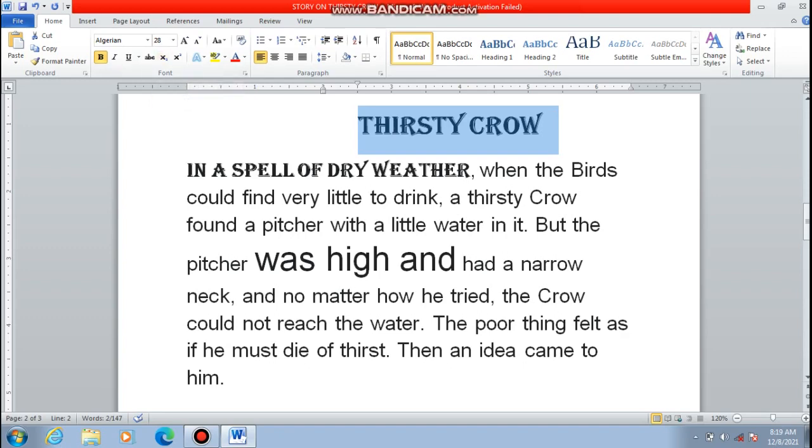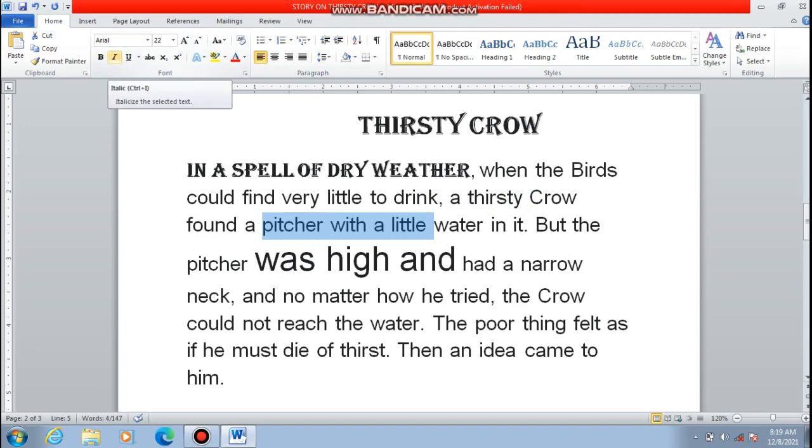First of all, I have selected this sentence randomly, or sorry, these words randomly, and now I want to make it italic. So I have to click here, as you can see. Just click it, and you can see that these words, "picture with a little," have been changed into the italic form. Next one is the underline button.